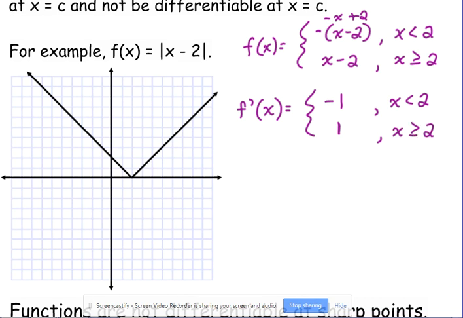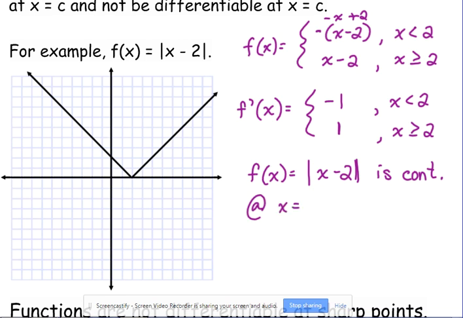So this is kind of like our limits. If the left-handed limit and the right-handed limit don't agree, then the limit doesn't exist. Well, the same thing happens with derivatives. Because the two sides of the function are different, if the left-handed derivative doesn't agree with the right-handed derivative, then f of x equals the absolute value of x minus 2 is continuous at x equals 2, but is not differentiable.